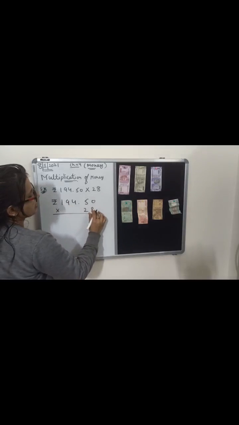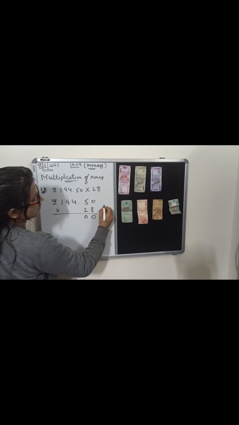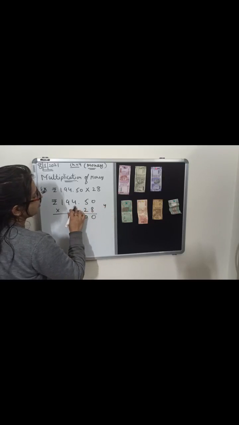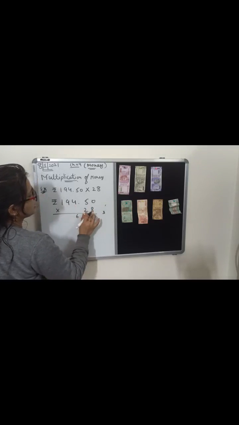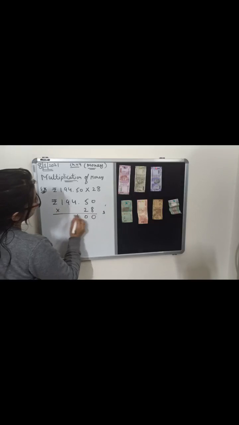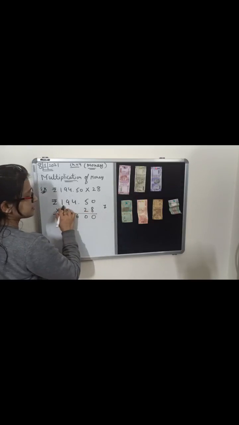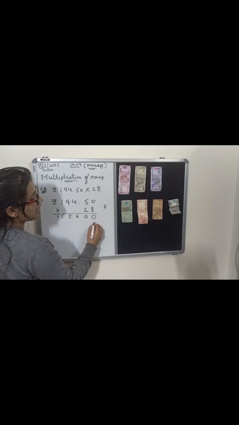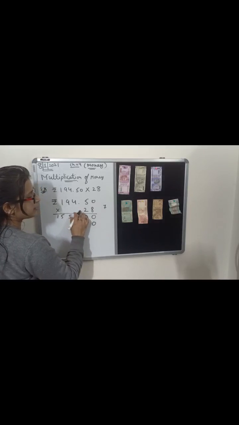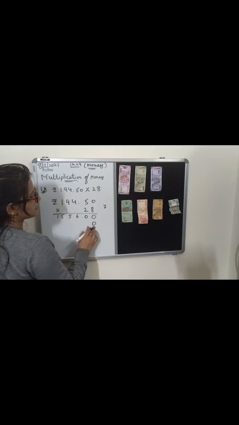How? See here. 8 multiply 0, 0. 8 multiply 5, 40. 0 here, 4 carry. 8 multiply 4, 32. 32 plus 4, 36. 3 carry. 8 multiply 9, 72. 72 plus 3, 75. 5 here, 7 carry. Now 8 multiply 1, 8, plus 7, 15. Then here we have to write 0, because we are multiplying with the tens place digit of the number. So that means we have to put 0 in the one's place.